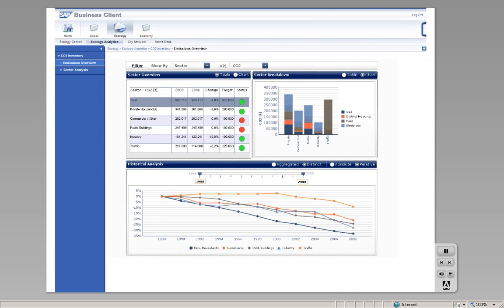Many cities face the challenge to identify potential fields of action and to formulate concrete initiatives. SAP's offering for analytics support business users to identify levers within a few mouse clicks. Let's stay in the ecology area and have a look at a dashboard that lays out all carbon emissions within the city boundaries. The table provides a segmentation of total emissions into sectors, which are further broken down into energy sources by sector in the chart on the right. As a high-level overview, this is a great start, but for setting up initiatives, we need to drill deeper.